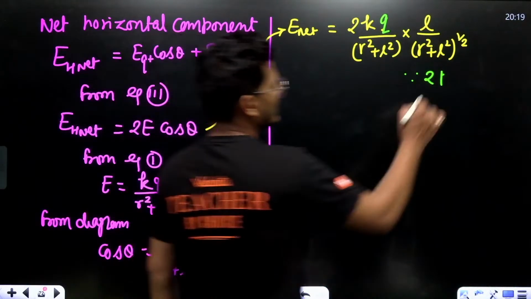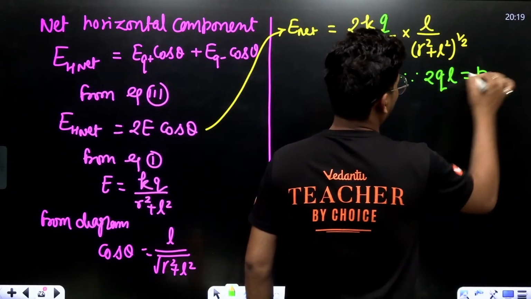See what it is. As we know that 2ql is equal to p, this is the electric dipole moment, right?